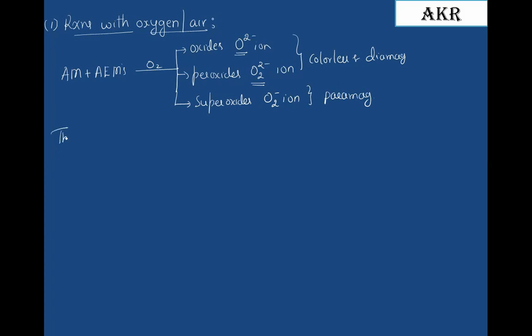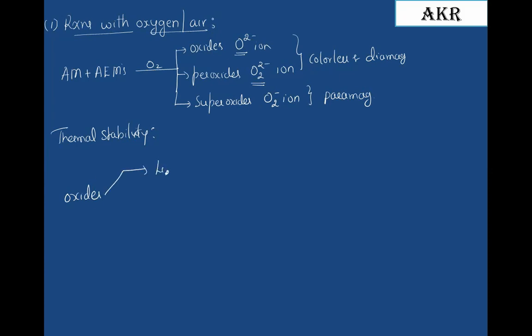Now I am going to deal with the thermal stability. Order of thermal stability of both the group elements. First with respect to oxides.